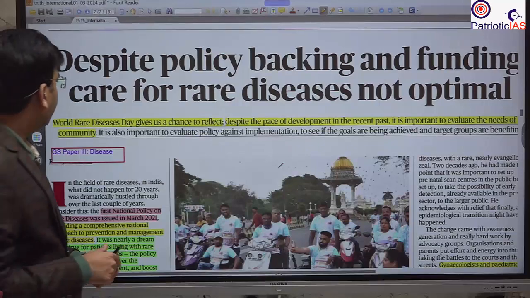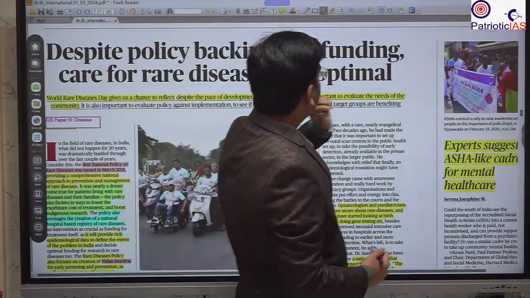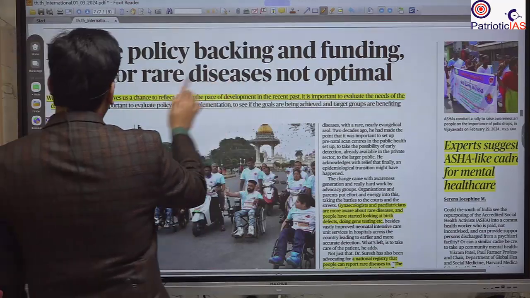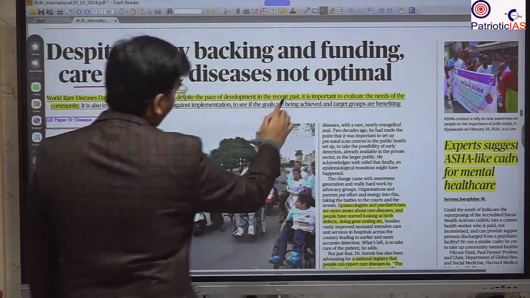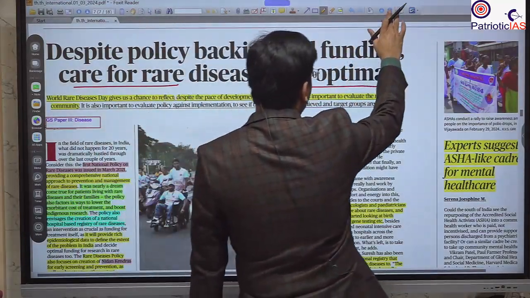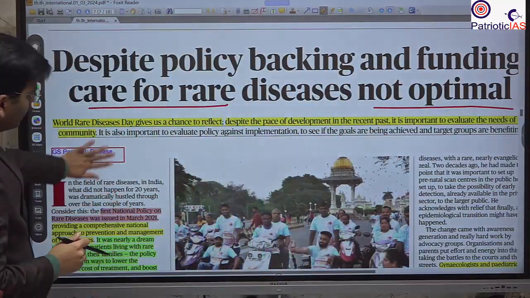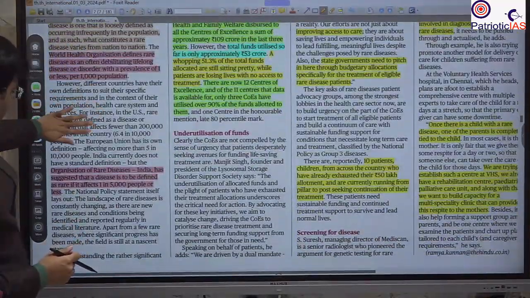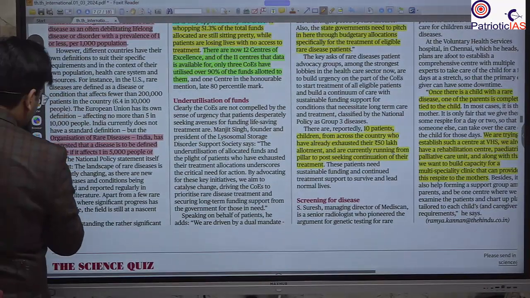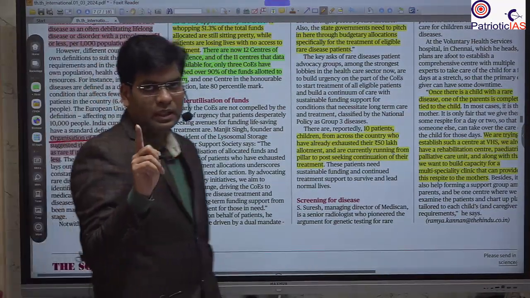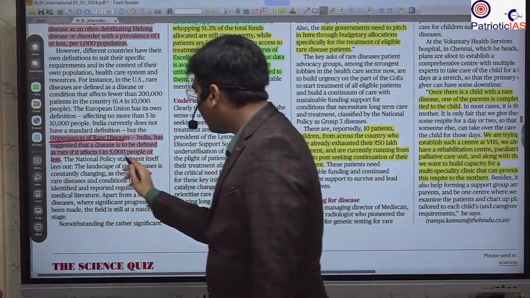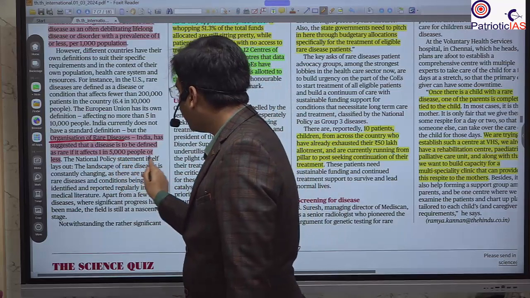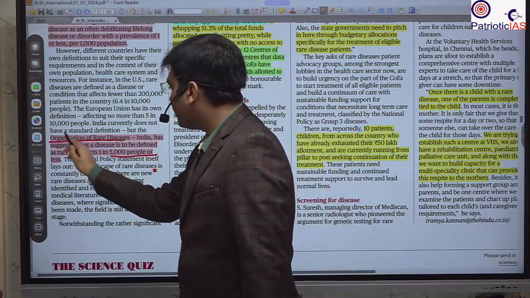The next important news that we will see is with respect to rare diseases. So what is a rare disease? The heading is: despite policy backing and funding, care for rare diseases is not optimal. First of all, you should know what a rare disease is. There is variation in the definition of rare disease. The Indian government, particularly the Organization for Rare Diseases, defined those diseases that are found in one or less than one person out of 500 people as rare diseases.